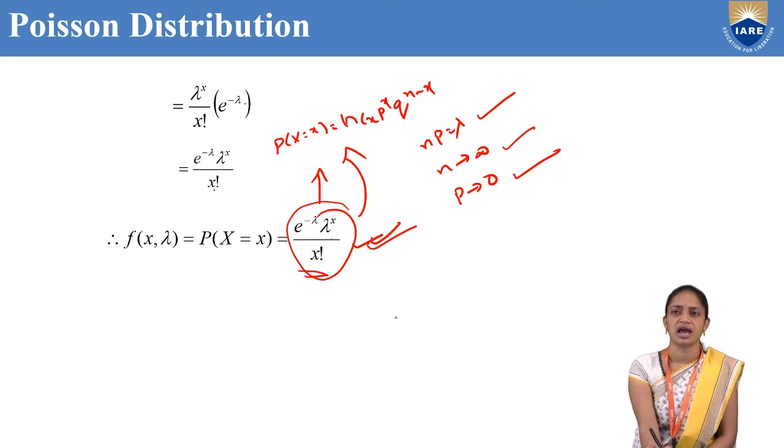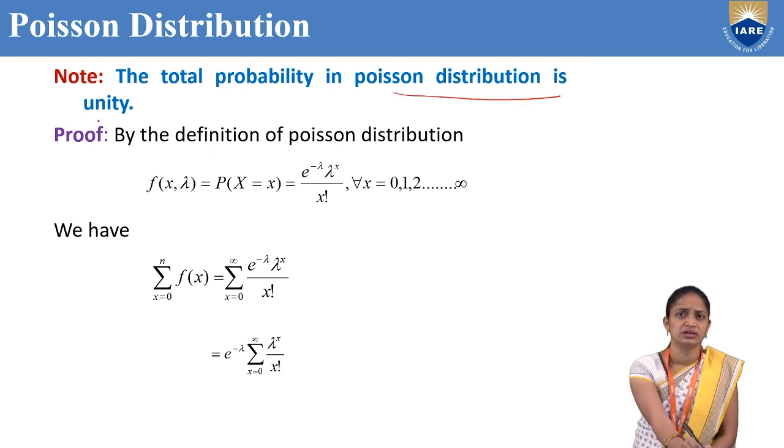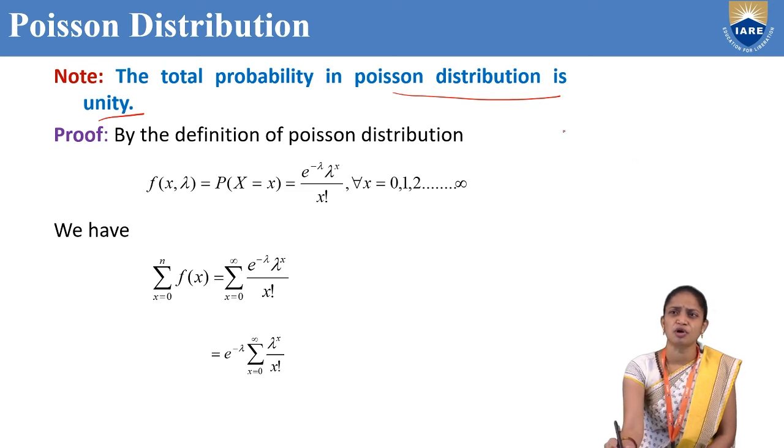Lambda is a finite value. Okay. Next, note, the total probability in Poisson distribution is unity. So we have to prove that the total probability in Poisson distribution is unity. So what is the total probability? We know that summation f of x, we need to prove that is equal to 1.